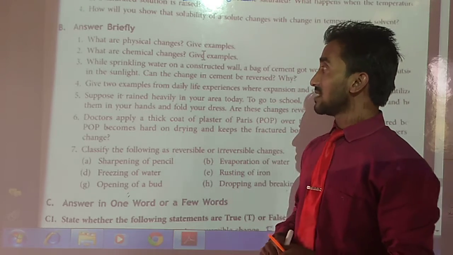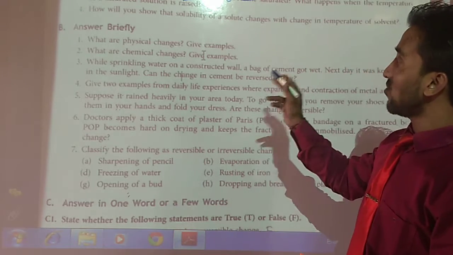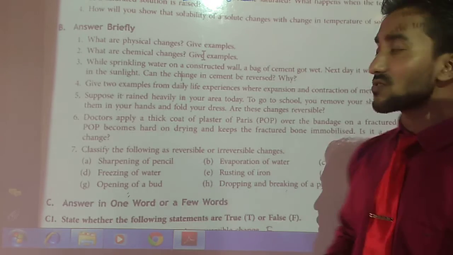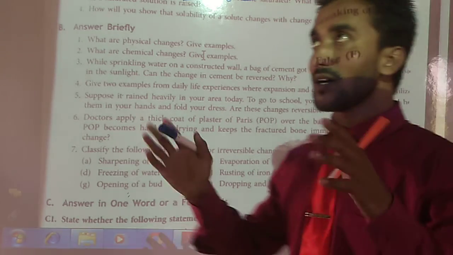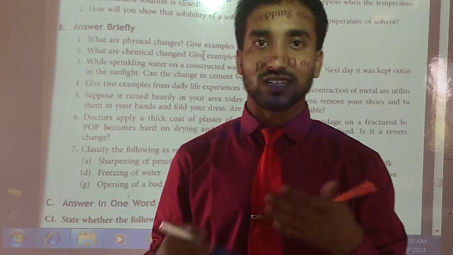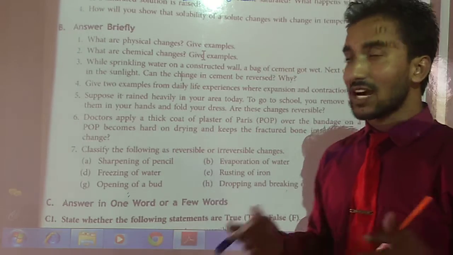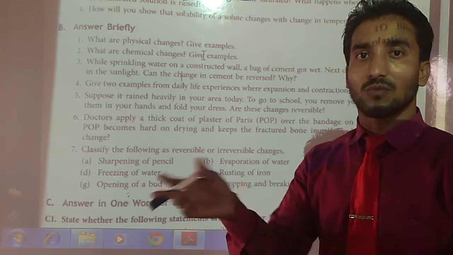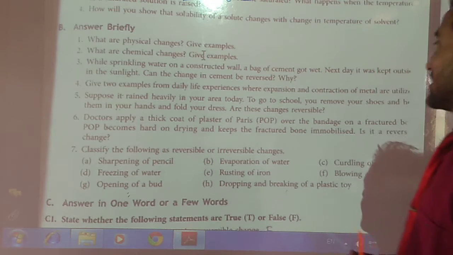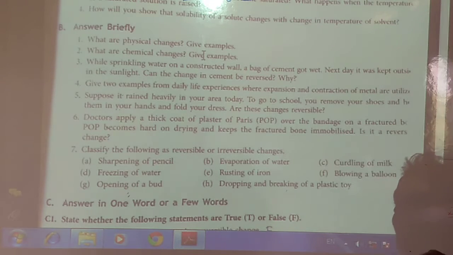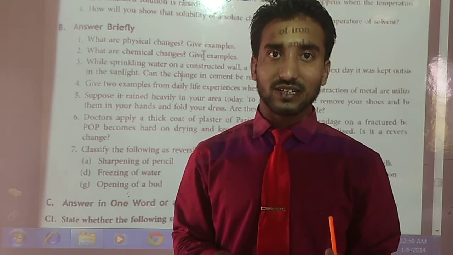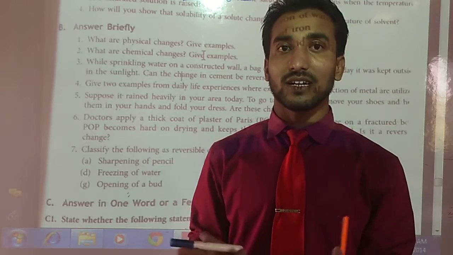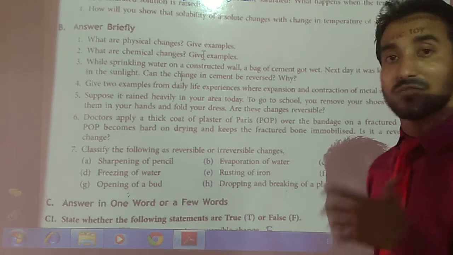Okay. See, while sprinkling water on a constructed wall, suppose somewhere a house is under construction, and that wall is being watered. A bag of cement got wet. A bag of cement is kept over there and it became wet. Wet means गीला हो गया, mixed with water.